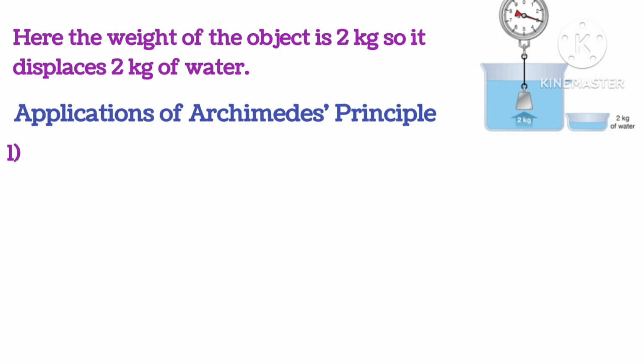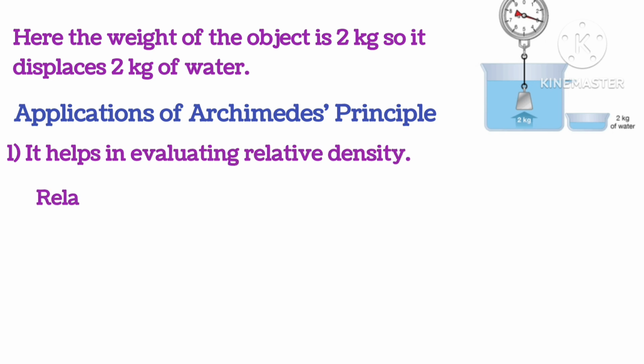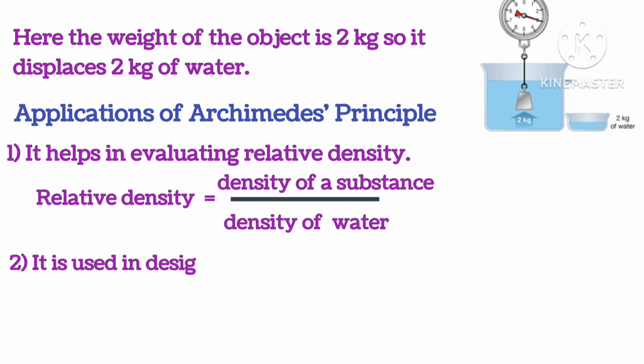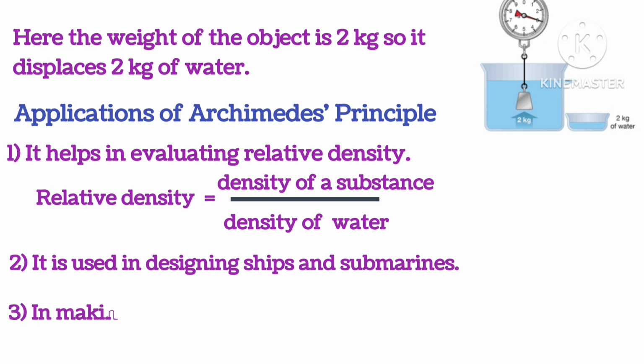Application of Archimedes' principle. It helps in evaluating relative density. What is relative density? It is the ratio of density of a substance to the density of water. Second, it is used in designing ships and submarines, and it is used in making lactometers and hydrometers.